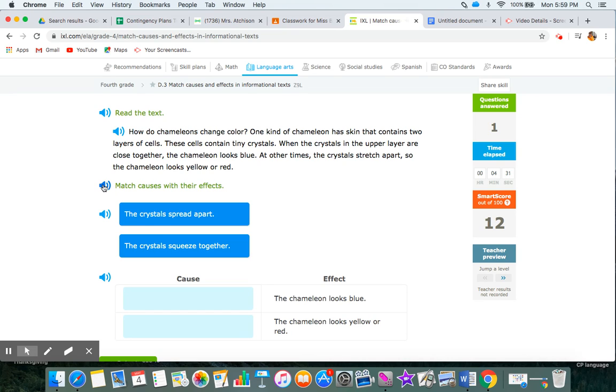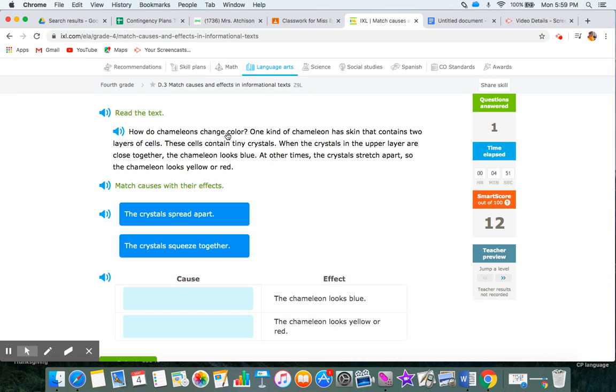Well, what am I supposed to do? Match causes with their effects. Oh, thank you. These are the causes. I already know the effects. And the first effect is the chameleon looks blue. I think I'm going to go back up into the reading and find evidence of that.